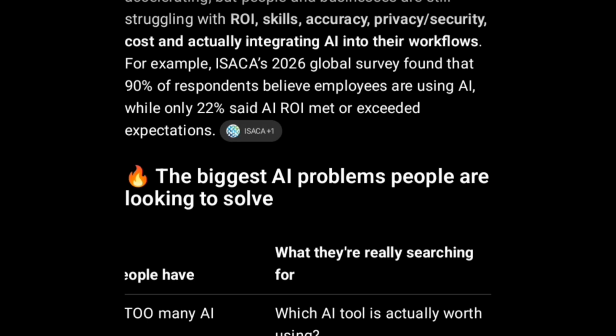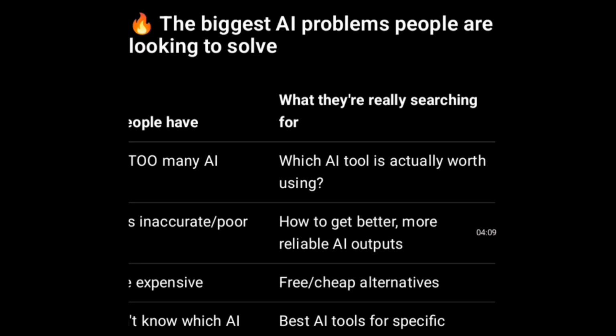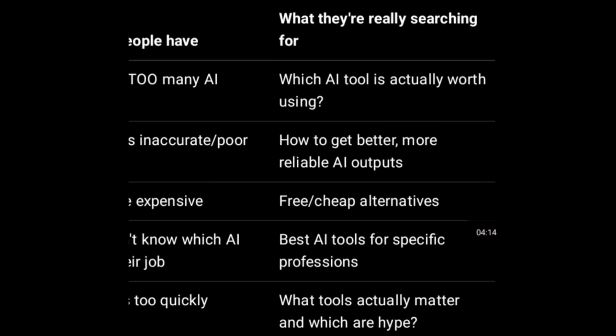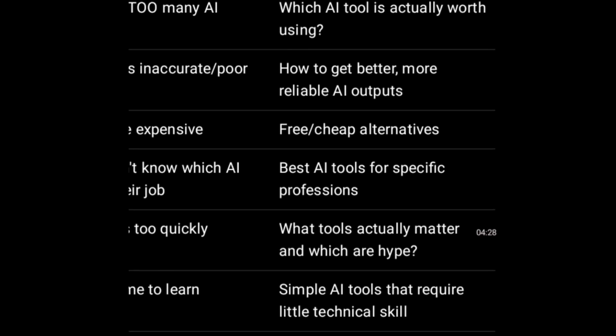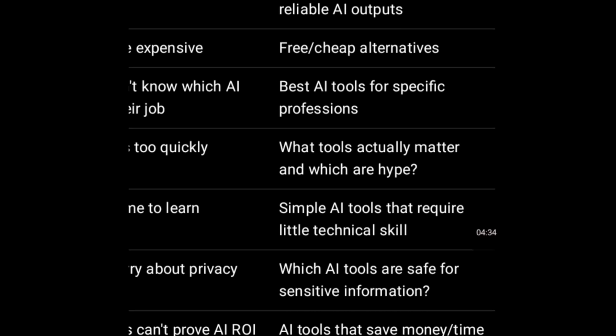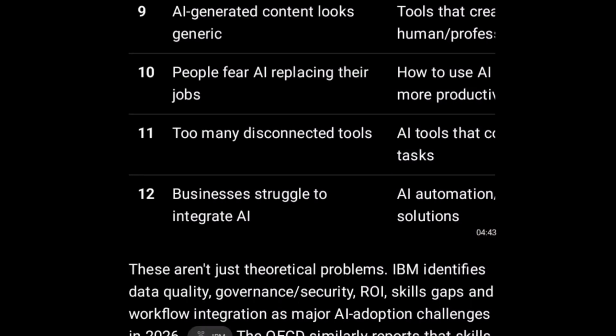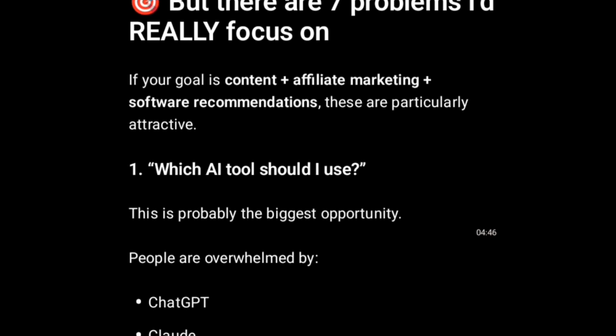So let's find out what we can go with. Which AI tools are actually worth using? That is what people are searching for, kind of like keywords. How to get better, more reliable AI outputs. That is what people are searching for. Free, cheap alternatives. Best AI tools for specific professions. What tools actually matter and which are hype? These are all keywords people are searching for. Now, you are not going to go with all of these, okay?